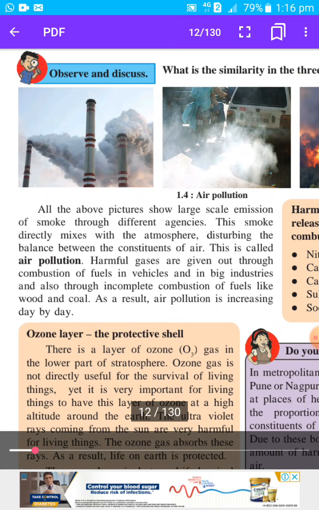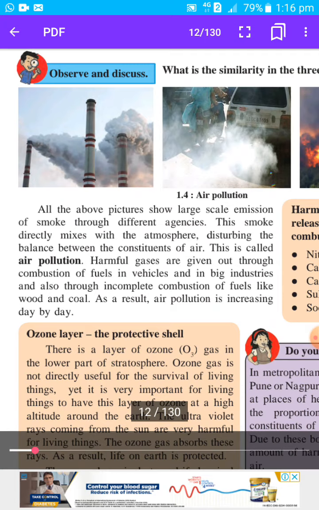When something harmful mixes with natural resources or in the environment, that is called pollution. Here various harmful gases are mixing in the air, and this is called air pollution. This is harmful to all living beings or all organisms.